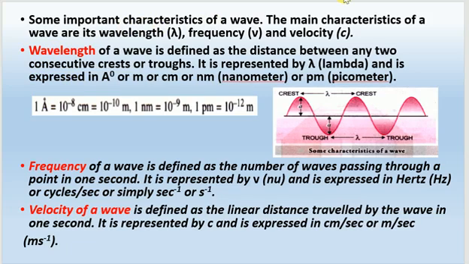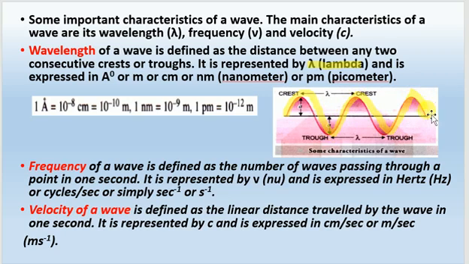Some important characteristics of a wave. First one, wavelength. It is represented by lambda. To know wavelength, just see the diagram, this is a wave.